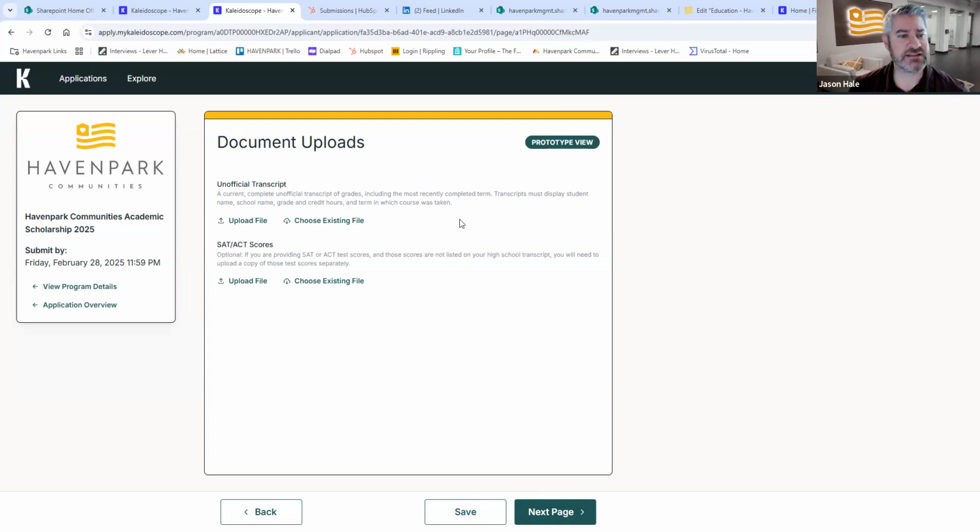Either one works. If you're providing ACT or SAT scores and those are not listed on your high school transcript, you can upload a copy of those here. So again, ACT or SAT scores are completely optional, but we do ask you to upload an official or unofficial transcript, most recent transcript. If you're a high school senior, you'll upload the most recent transcript that you have. If you're a current college university student, you would upload that most recent transcript. And if you're an adult learner who has not attended a college or university before, you would upload your high school transcript from whatever time that you attended that institution.